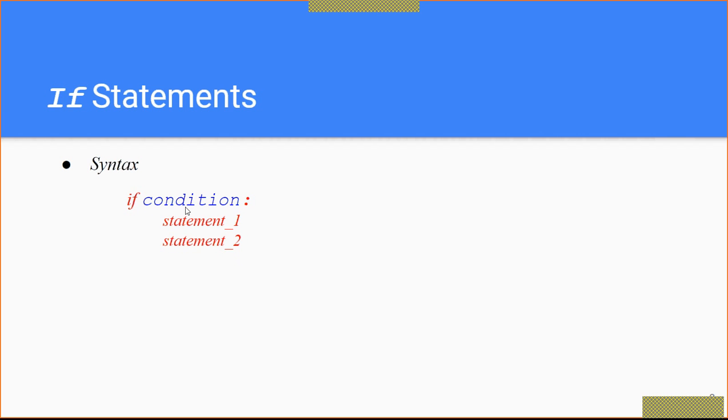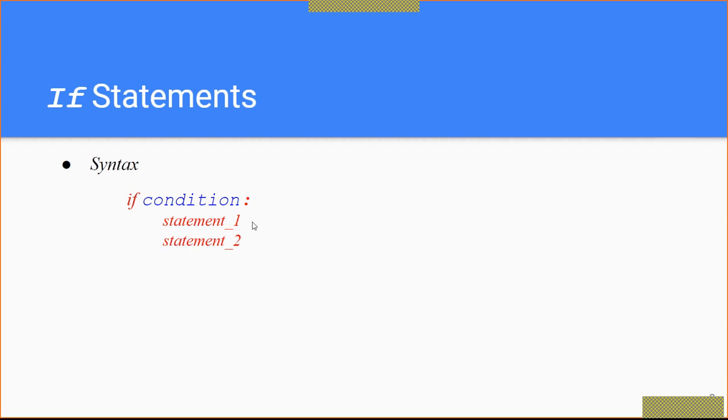See the difference here in Python programming: the colon is mandatory after this if condition. Keep that in your mind. That colon represents that the body of the if statement is starting.